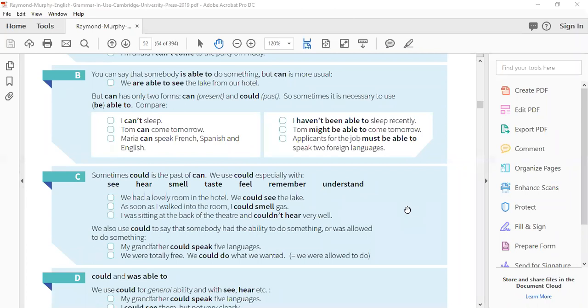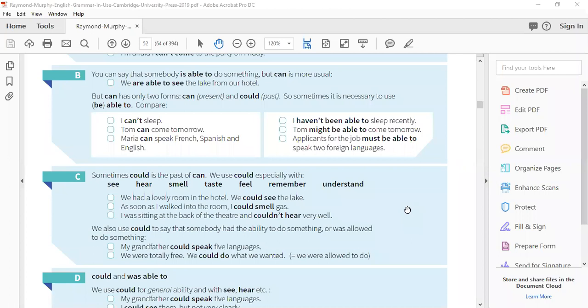Something you just smelt, or you felt a rat, or you felt something dangerous is going to happen, and then you immediately went down and reported to the hotel management. I was sitting at the back of the theater and couldn't hear very well. Usually it doesn't happen. Maybe you're going to watch a movie with your friends, and you got a seat unluckily at the back. So you didn't enjoy as much as you could, and you couldn't hear anything.